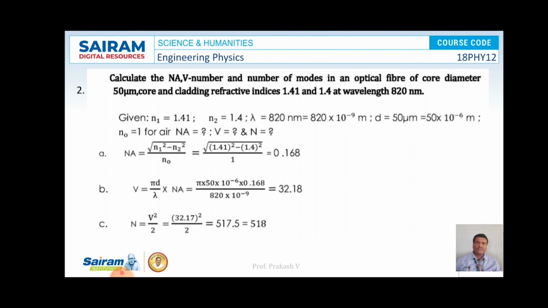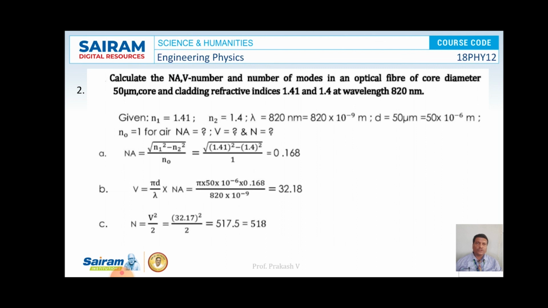And we know that V is equal to pi d by lambda into numerical aperture. So pi and d values are given and lambda is also given. So substitute the values of d, lambda and numerical aperture here. That is pi into 50 into 10 power minus 6 into 0.168 divided by 820 into 10 power minus 9. Then on simplification, the value of V is equal to 32.18.